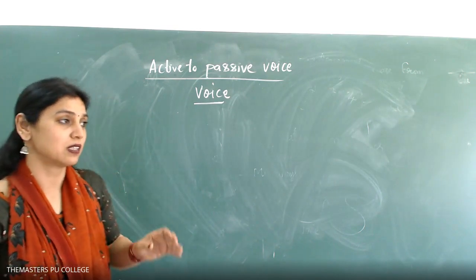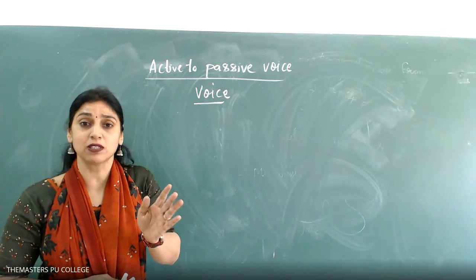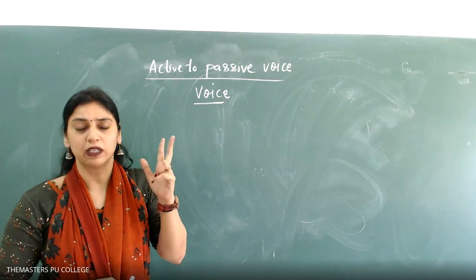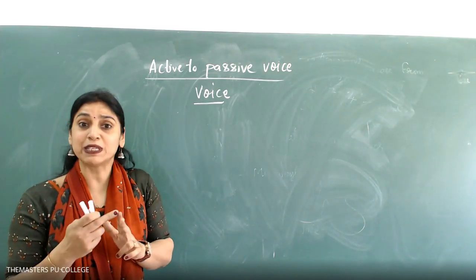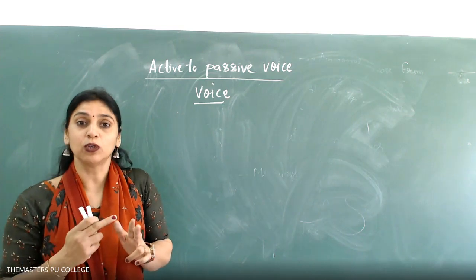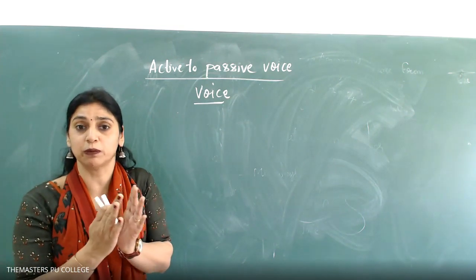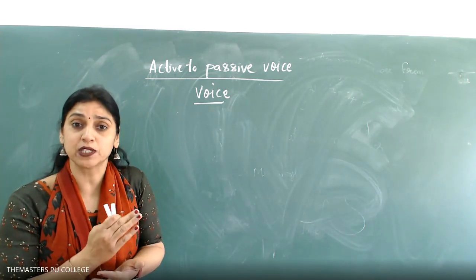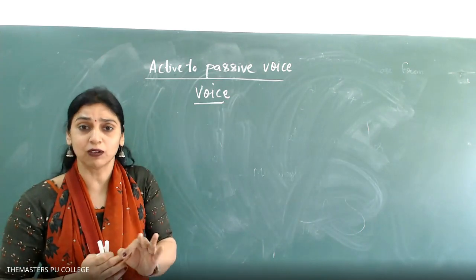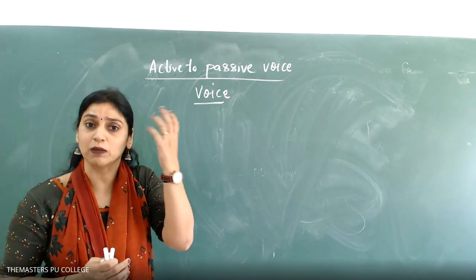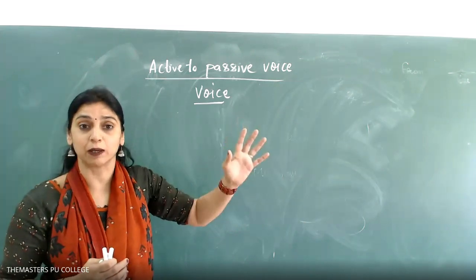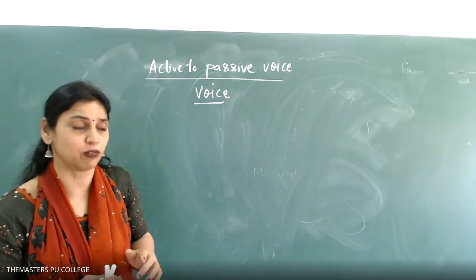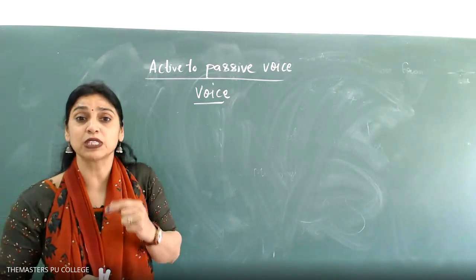What exactly is it? Now, we divide a sentence into three parts. I have told you in first PUC, it is subject, verb and object. These are the basic three concepts of a sentence. You have to always find out what is a subject, what is a verb and what is an object. When the sentence is in this form, that is subject plus verb plus object, we call it an active voice. What is active voice? Immediately what comes to your thoughts, what feelings you get, it is being done. Here, the subject or the doer is very important in an active part of voice. We give a lot of importance to this subject.